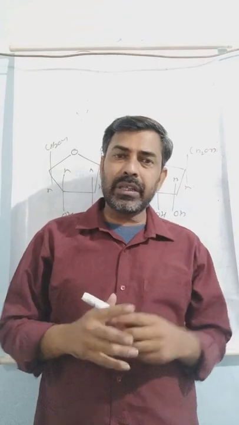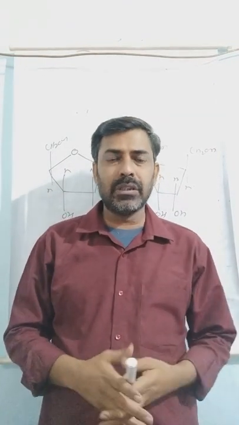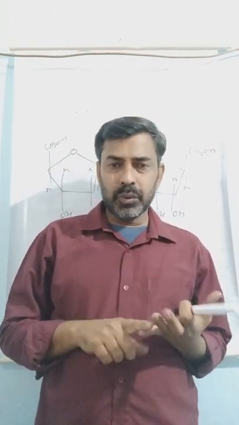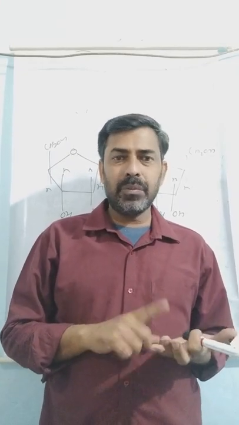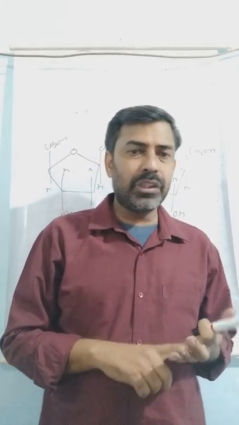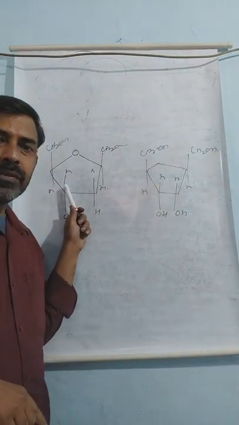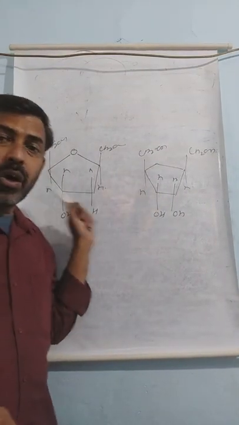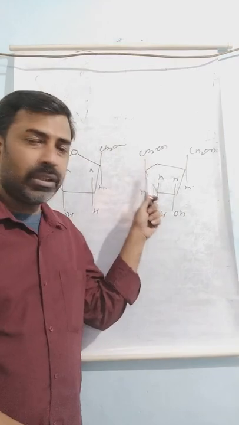A nucleic acid is a combination of three different species: sugar, base, and phosphate. These are the two sugars. The first one is called deoxyribose sugar, and the second one is called ribose sugar.